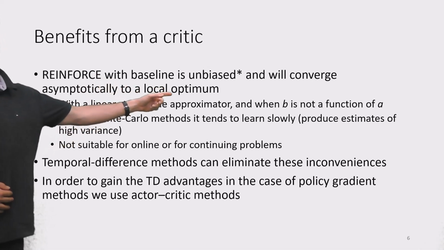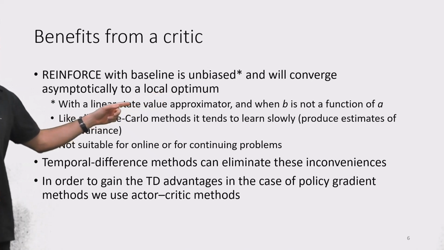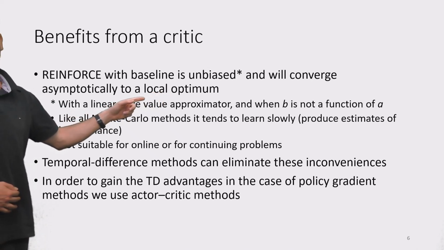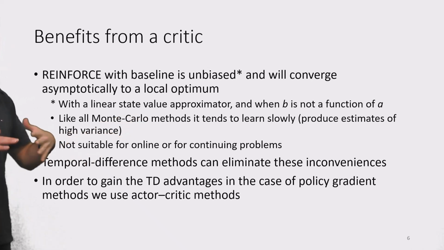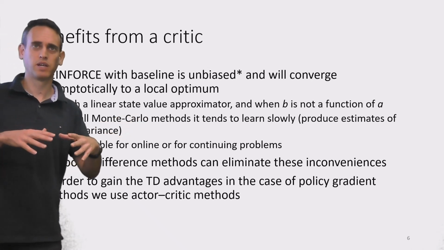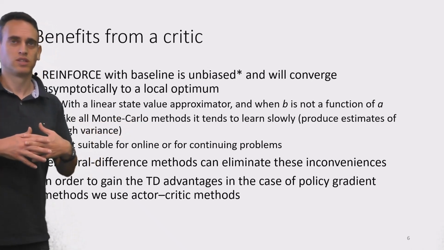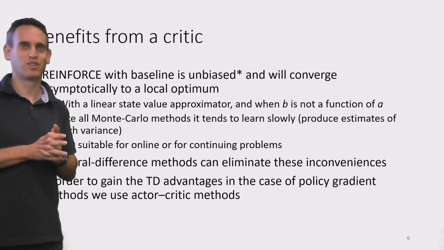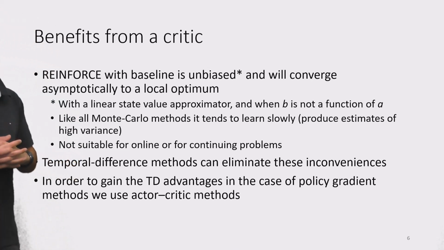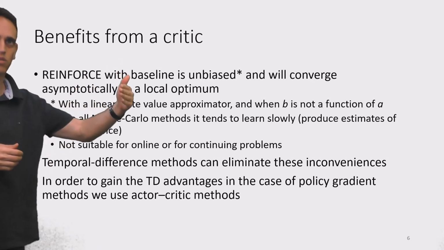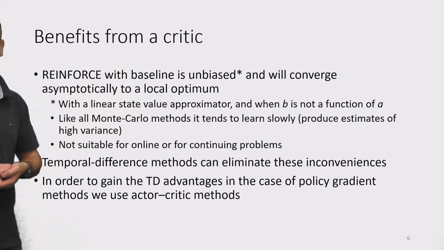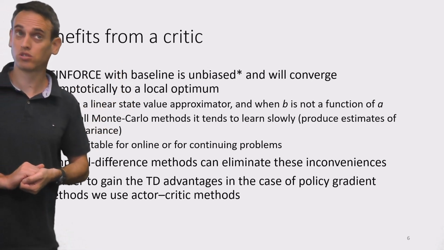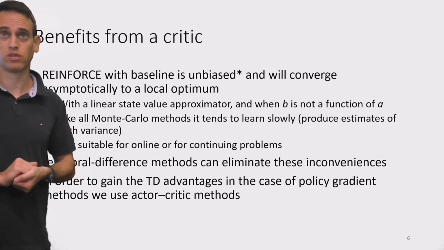However, reinforce is guaranteed to converge asymptotically to a local optimum. Okay, we still have a very non-convex space, so it will converge somewhere, not necessarily the global optimum, but it is guaranteed to asymptotically, at the limit, converge to at least a local optimum. This is not normally the case, right? For if you don't use